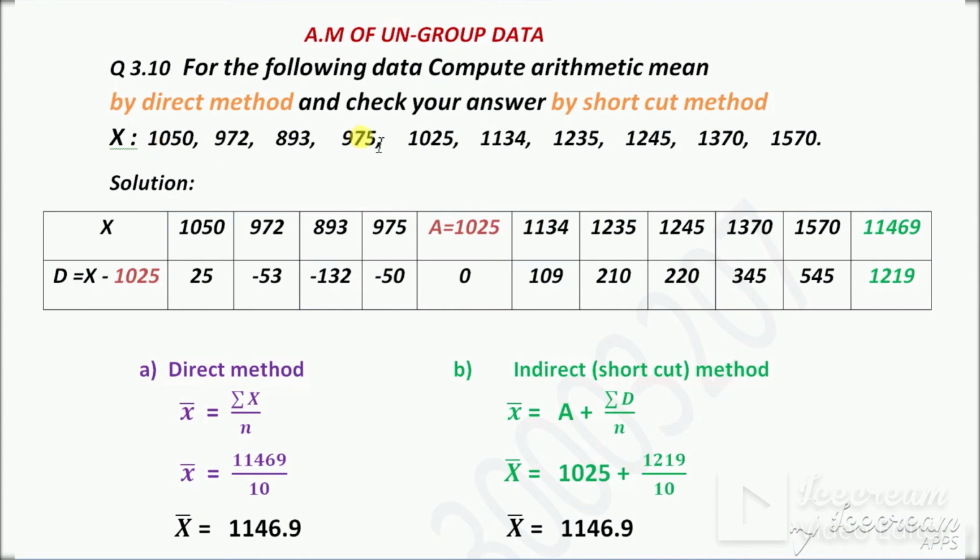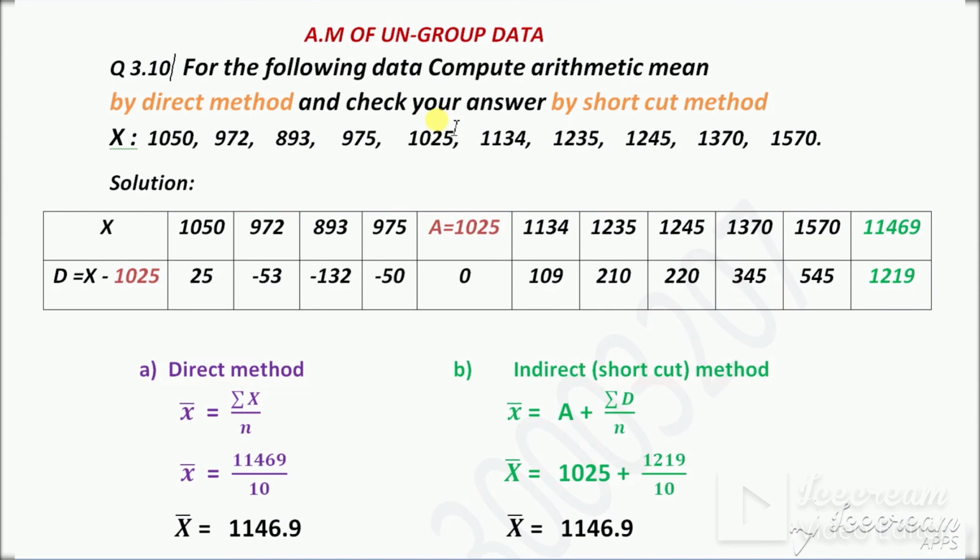Now this is ungrouped data. Why ungrouped data? Because each number is repeated individually and each number is without frequency. This table is without frequency. Only x is given, no f or frequency is given with x. So these are ungrouped data. Now I can write these numbers in table form. X, assume the above numbers. So this all is the x numbers.